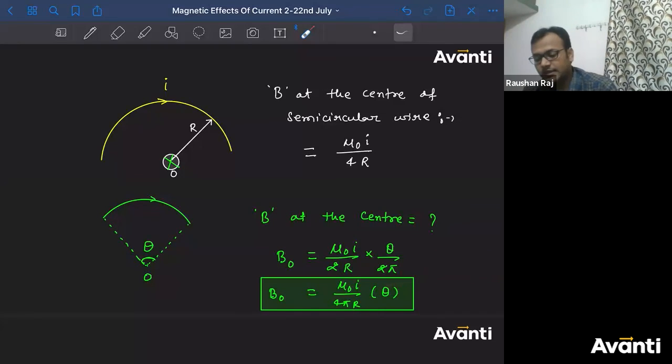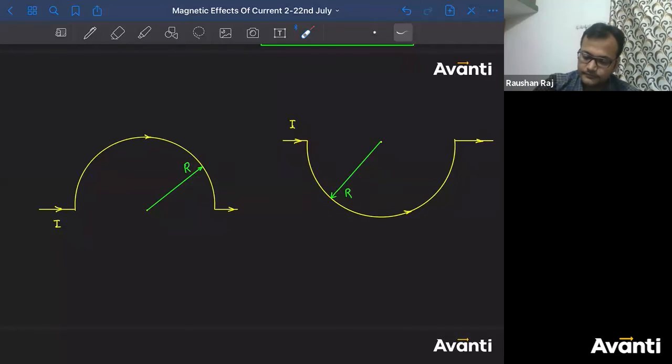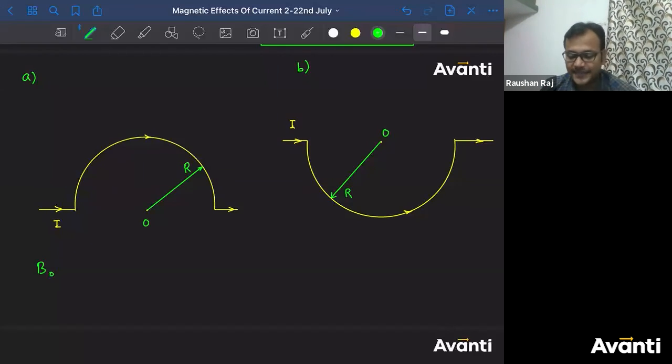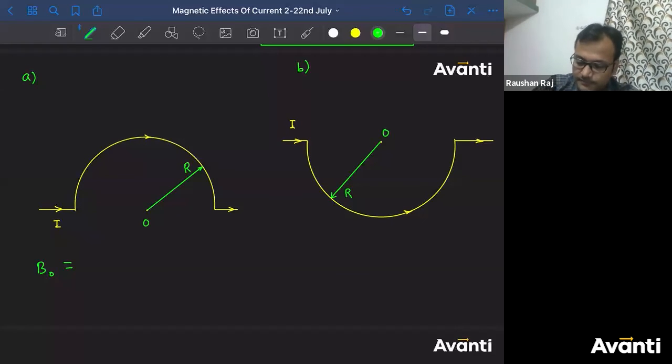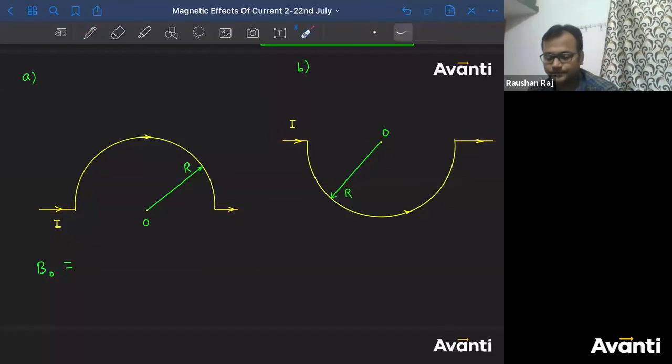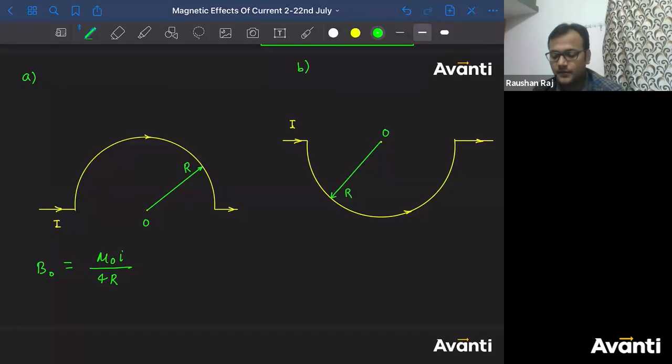All right, guys, बहुत बढ़िया. Now get me answer for this one. At O, case A, case B. Tell me what is the magnetic field at O with the direction. Tell me the value of B at O. Answer बताइए क्या होगा? These are straight current carrying wire. These are also straight current carrying wire. क्या मिलेगा आंसर? Mu naught I divided by 4R. What will be the direction?